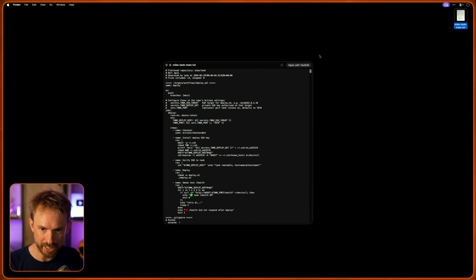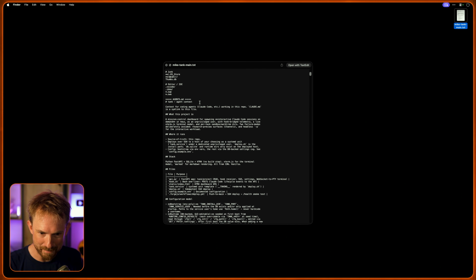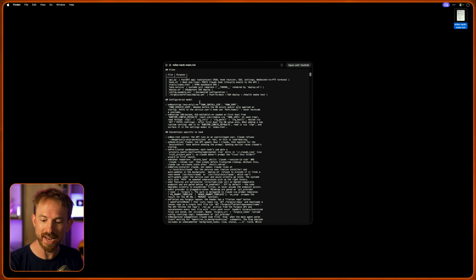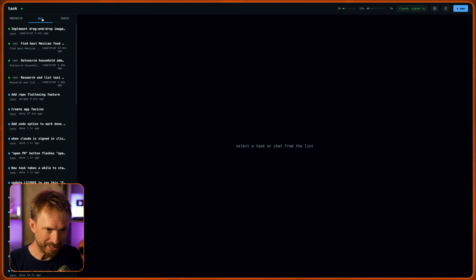This is insane. I just popped that file on my desktop so I can hit spacebar to preview, and look at this flattened repository. This is absolutely amazing. All auto-generated. No need for me to use any tools online to get a flat repo. I can do it in just one click. It's absolutely amazing. Now let's go back to all and have a look at my drag and drop image.